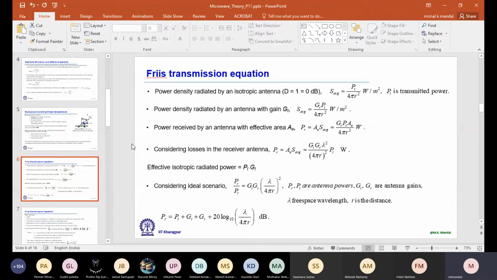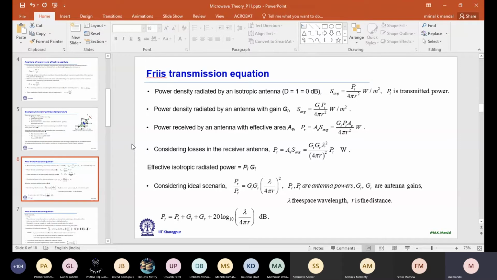So if I consider a sphere surrounding that isotropic antenna, with the antenna sitting at the center of the sphere, then on the surface of the sphere we can define one square area, and the power going through that square area on average is equal to PT, the total power radiated by the isotropic antenna, divided by the area of the sphere, 4 pi r square, watt per meter square.